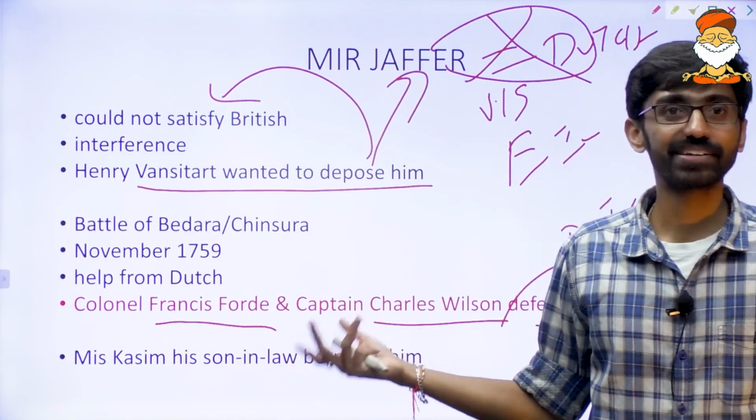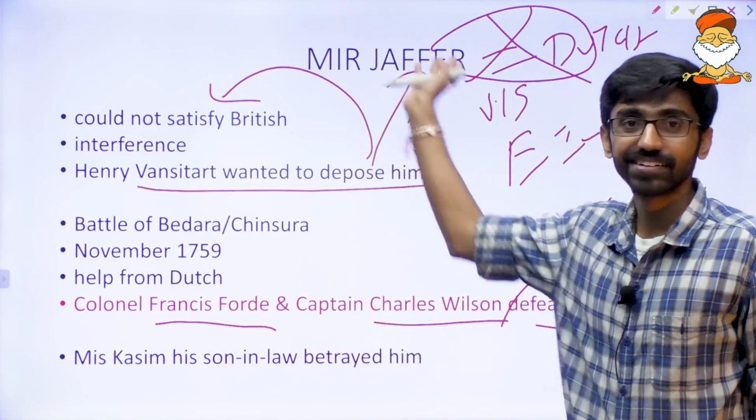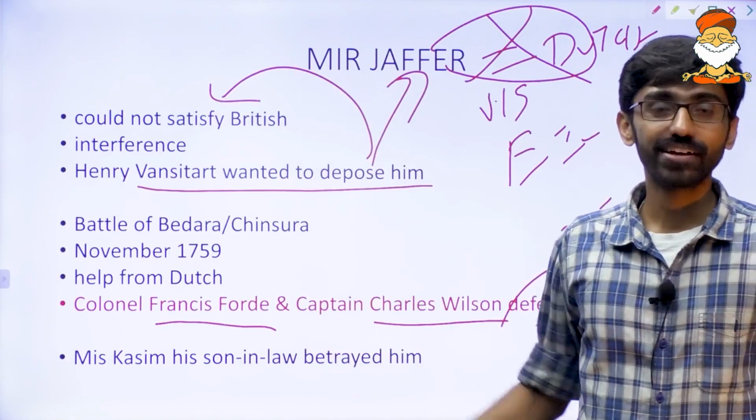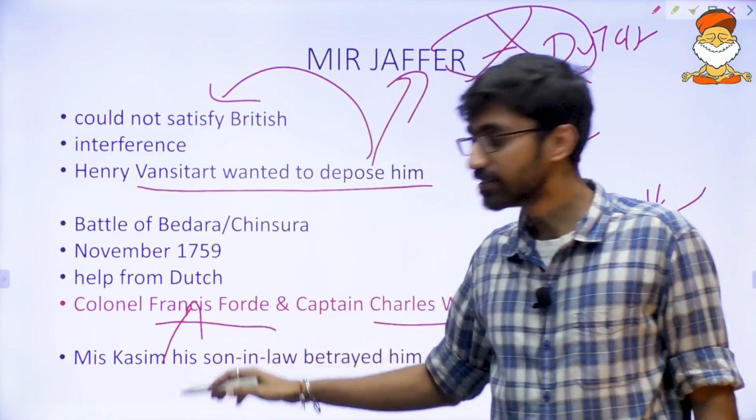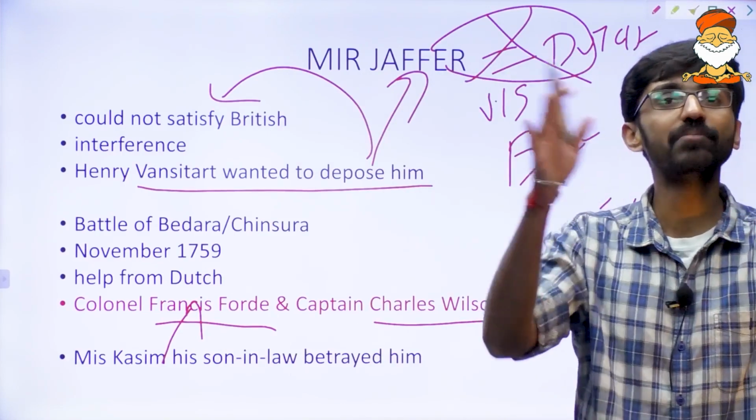Isn't it right? It was karma. Now we had cheated Siraj-ud-Dawla. Now we got cheated by his own son-in-law, Mir Qasim. Mir Qasim helped the Britishers, and now we became the new Nawab.